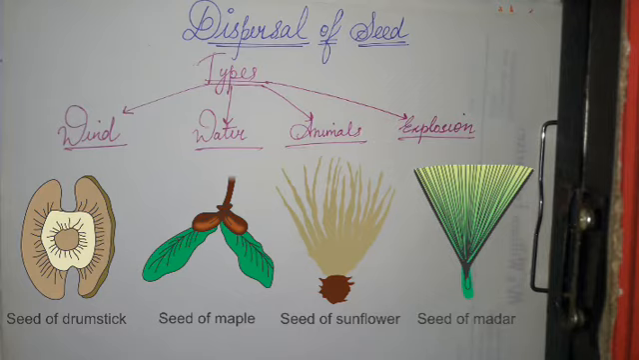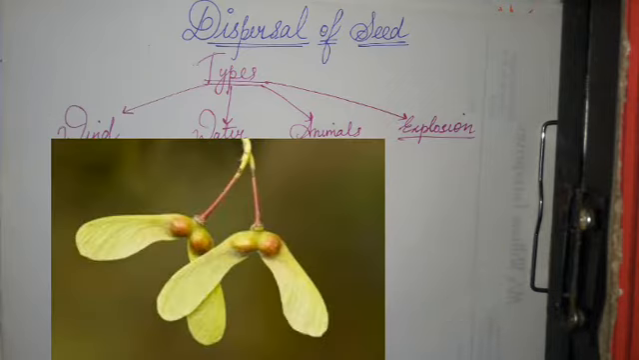The second feature which needs to be present in seeds dispersed with the help of wind is a wing-like structure. Example, the maple seed. As you can see in this diagram, they have this kind of wings. With the help of these wings, they can easily fly in the wind and spread themselves to different places.